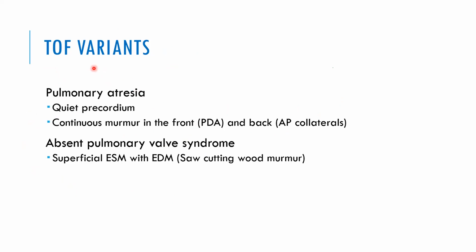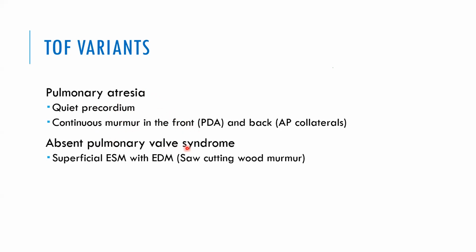Now in the TOF variants like pulmonary atresia, again it will be a quiet pericardium, but a continuous murmur is almost always there. If you have a quiet pericardium and a continuous murmur in the front or back, hardly is there any other diagnosis. The diagnosis is pulmonary atresia. The underlying congenital anatomy could be anything: mitral atresia, tricuspid atresia, single ventricle, whatever it could be. But there is pulmonary atresia. So with a quiet pericardium and continuous murmur, the clinical diagnosis is pulmonary atresia.